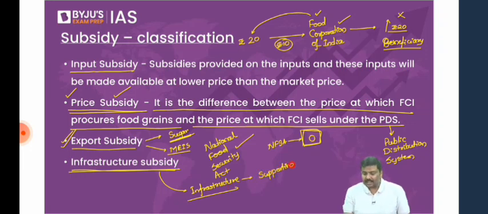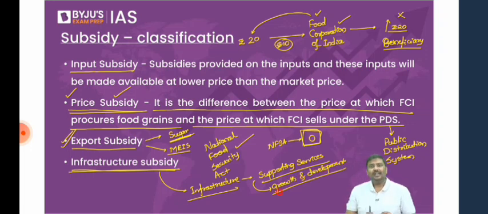It is going to provide supporting services for growth in the economy, growth and development. I'll give you examples. Have patience. Look at the definition first. What is infrastructure? It is the one which will provide supporting services for the growth and development in the economy.